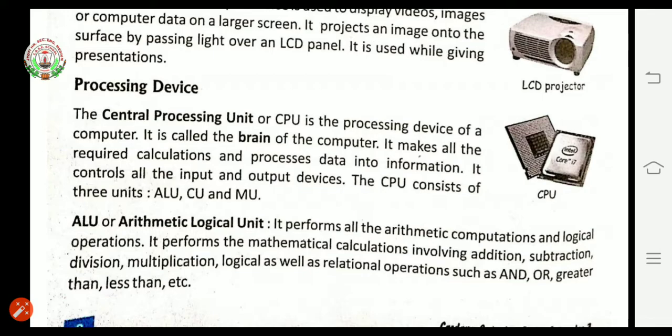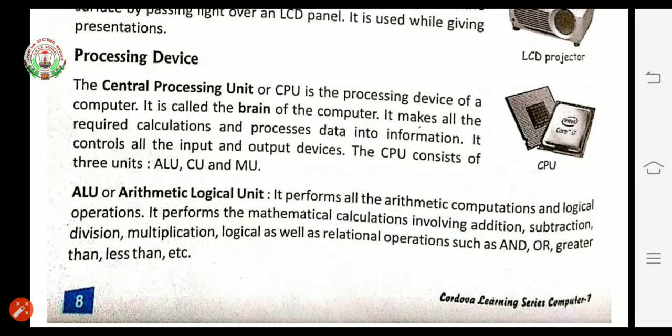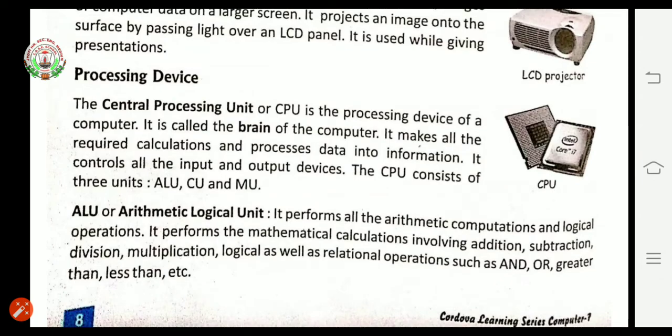Now, first understand the meaning of processing. Processing: subjecting something to a series of actions in order to achieve a particular result. Or we can say the device or the unit which is dealing with information. Now, this CPU is the processing device of the computer. Means whichever information is there in computer, CPU is dealing with all kinds of information and data. It is also called brain of computer. It makes all the required calculations and processes data into information.